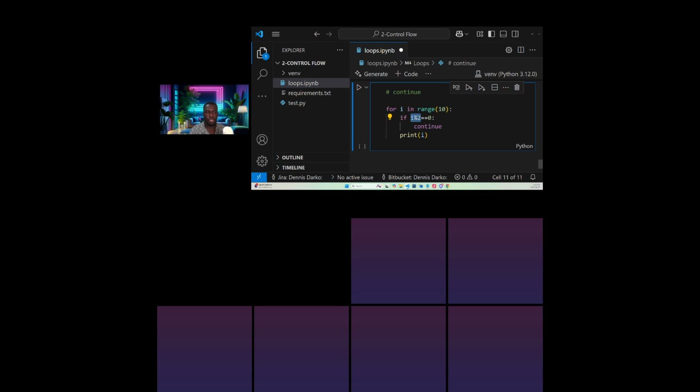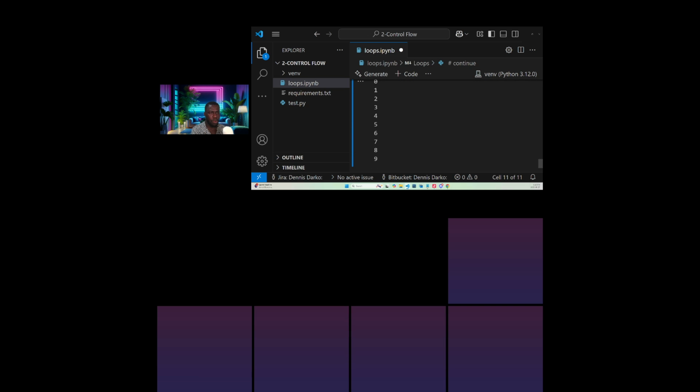Now let's see. As usual, I always want you guys to know the test before we put it. Assuming we didn't bring the continue, we would still get all of them, 0 to 9, because our range is 10. Now let's bring it. If i modulo 2, which is the remainder, is equal to 0, then we continue. It will continue skipping.